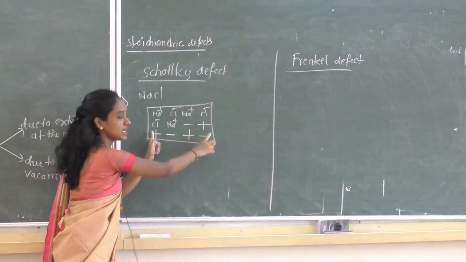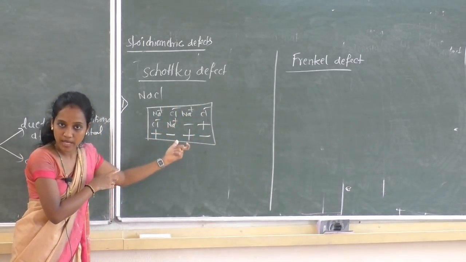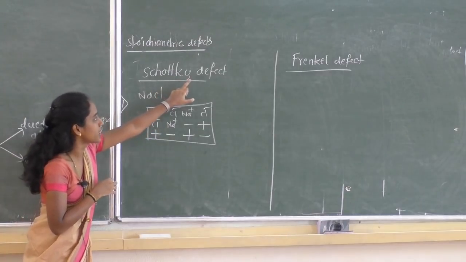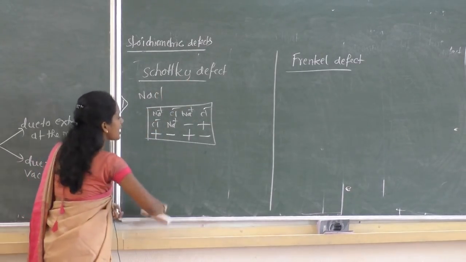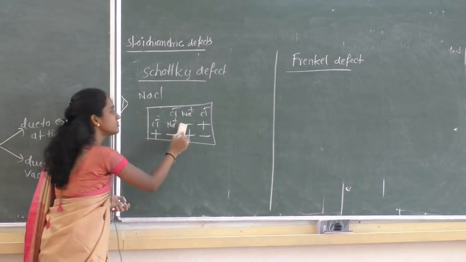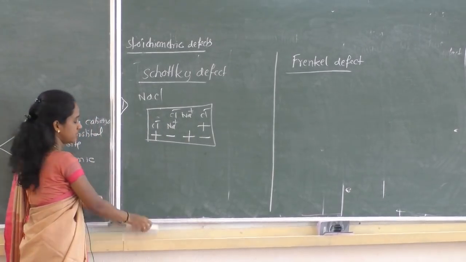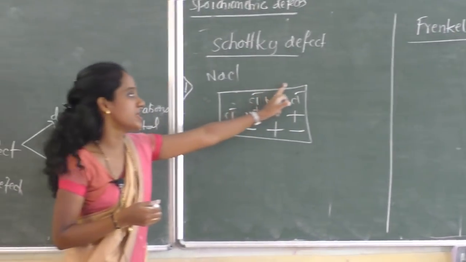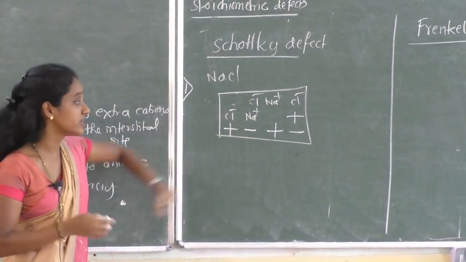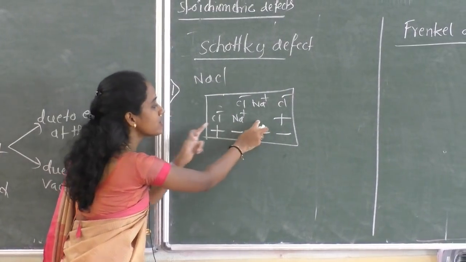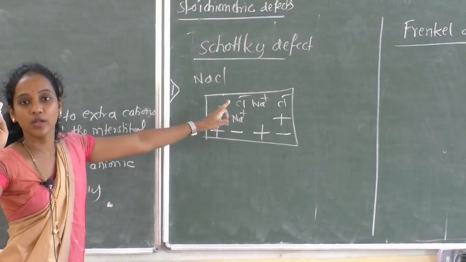So this is a perfectly crystalline solid, having no imperfection in it. Now Schottky defect means one of the cations, Na plus, and one of the anions gets deleted or disappears from the lattice site. What I did here is I removed one Na plus ion and one Cl minus ion.